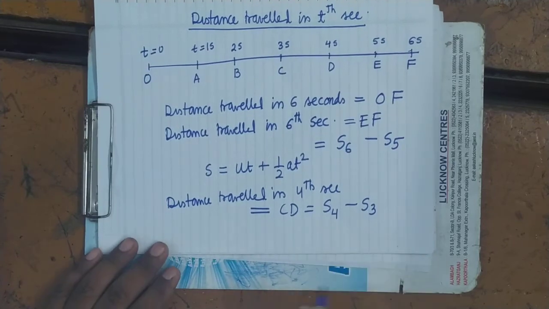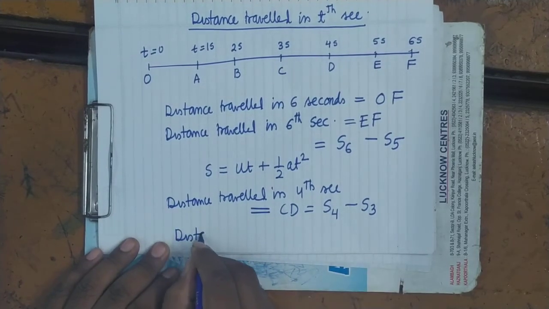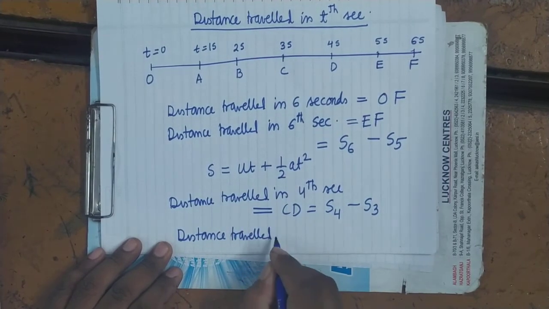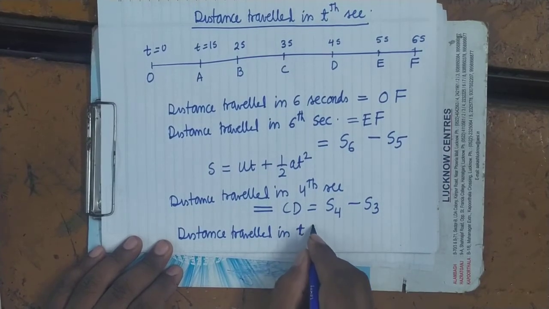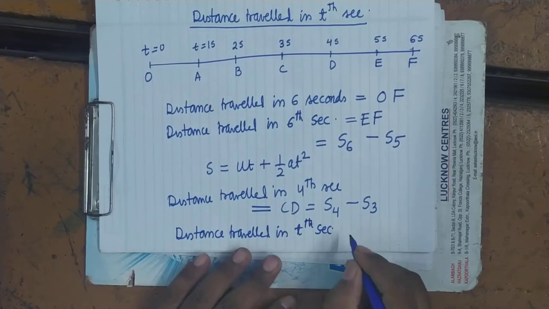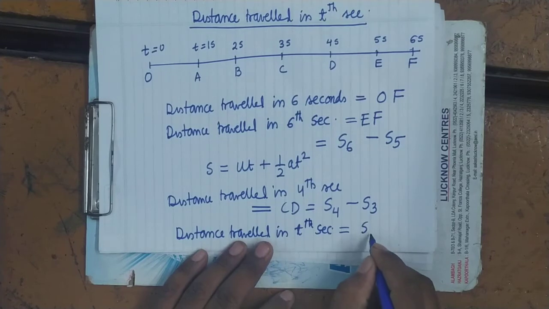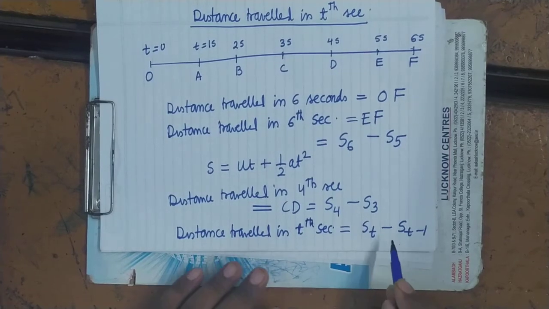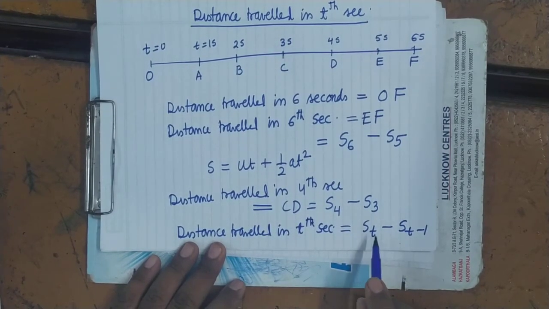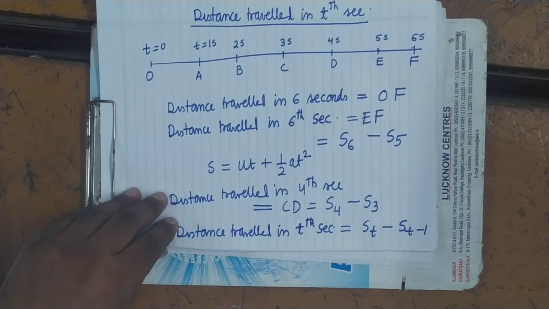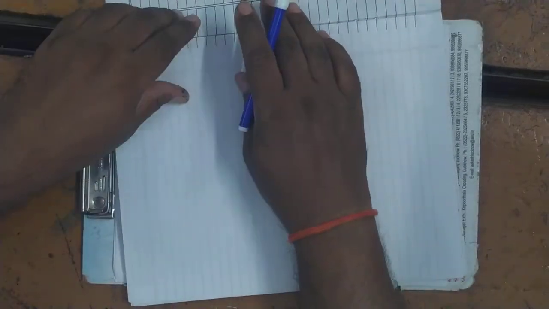So, in the same way, what is distance travelled in Tth second? So, what will be the distance travelled in Tth second? It will be equals to St minus S(t minus 1). Means distance which particle travels in time t minus distance which it travels in t minus 1 time. It is clear? So, that will be the distance travelled in Tth second.